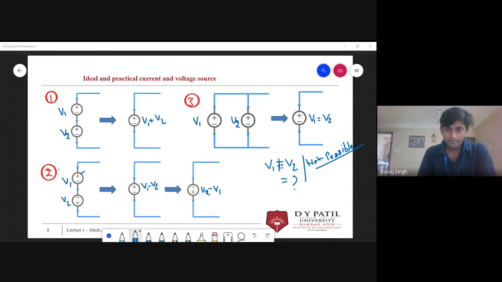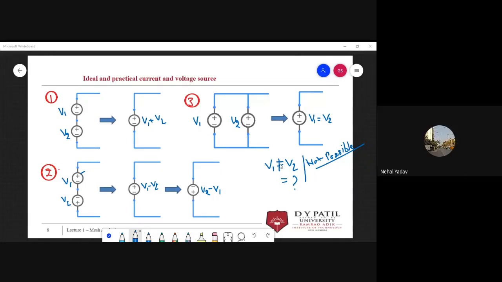Any reply? Whether this circuit is okay or not, this circuit is possible or not. Okay, just tell me, possible or not possible? For possible, write yes. Not possible, write no. Okay. But only three, four replies. What about all others? What you are doing? All no. Arey, why no, Baba?